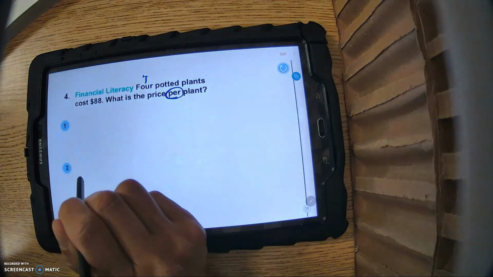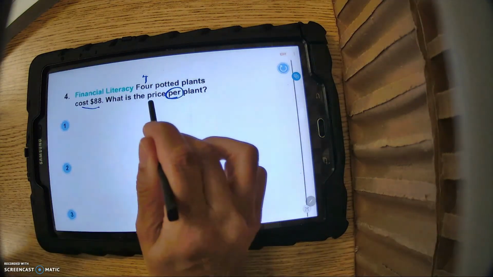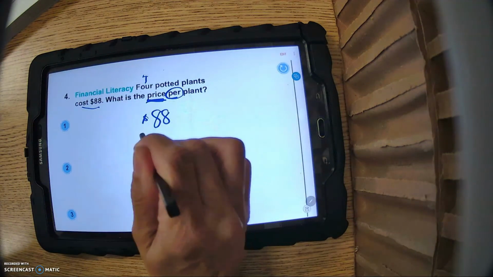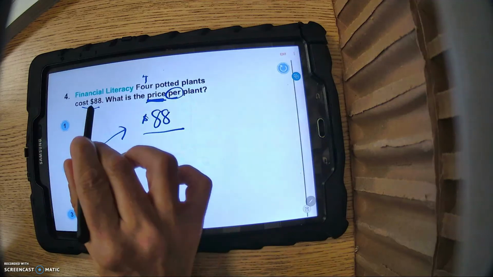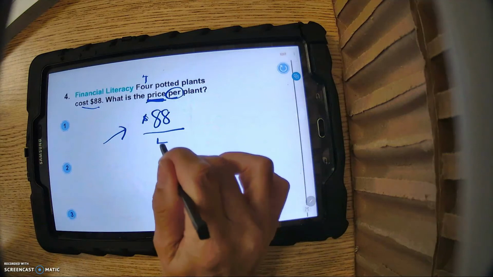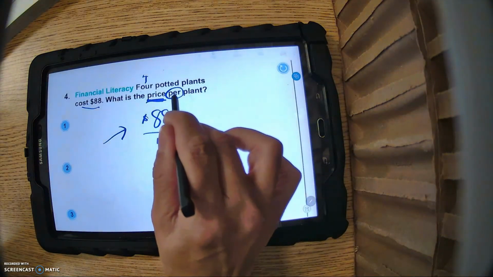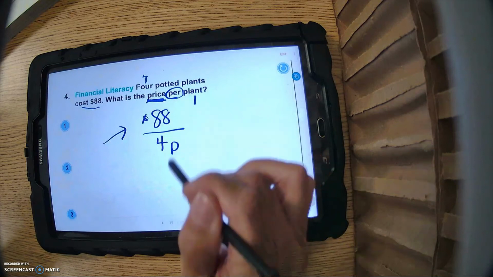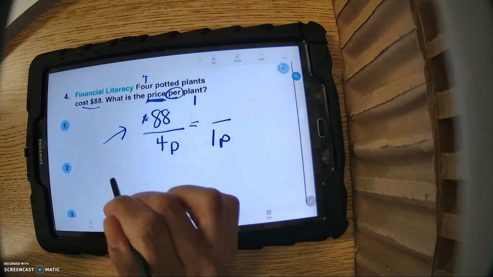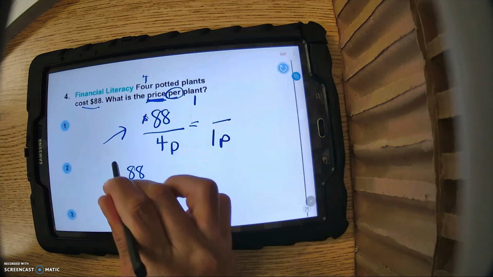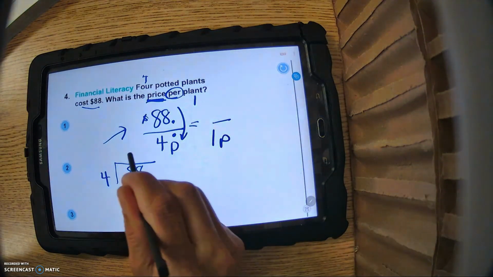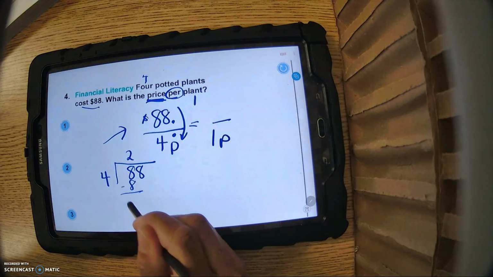So let's read the problem, right? It says 4 potted plants cost $88. What is the price per plant? I like this problem. Now, do you notice they put four potted plants first, and then it says cost $88? Look what they're asking for first. They're asking for the money first. Almost all the time, whether money is listed first or not, money always goes first. And we need to do it for 4 plants. They want to know the price per plant. What is the cost for 1 plant? This is the unit rate.